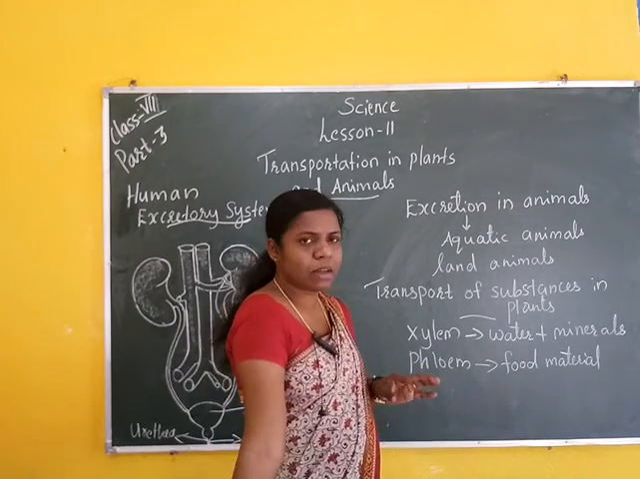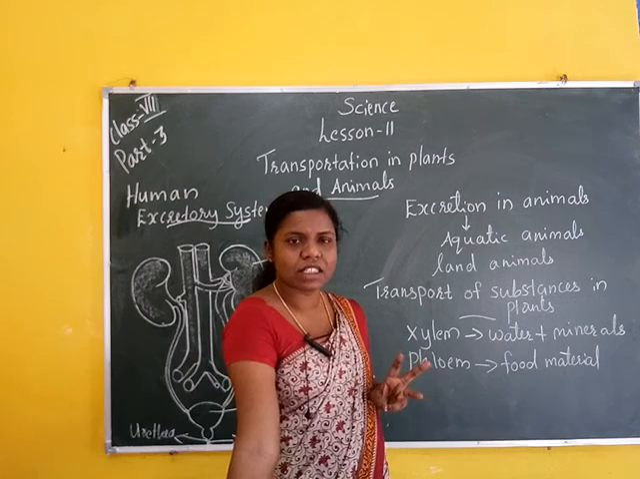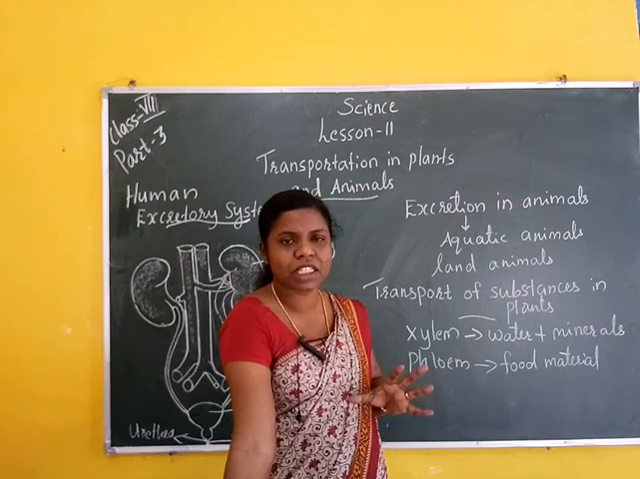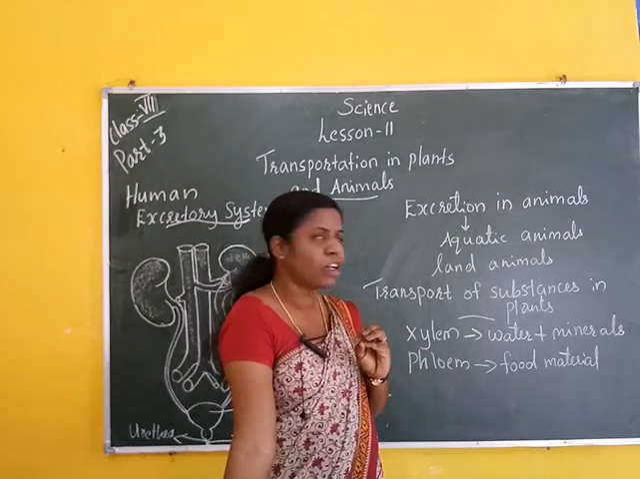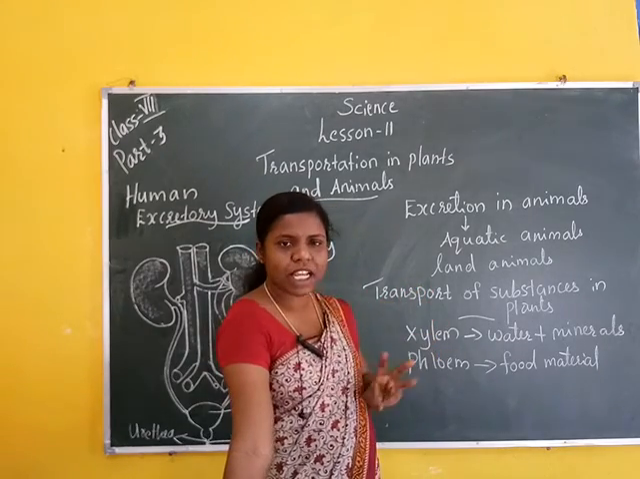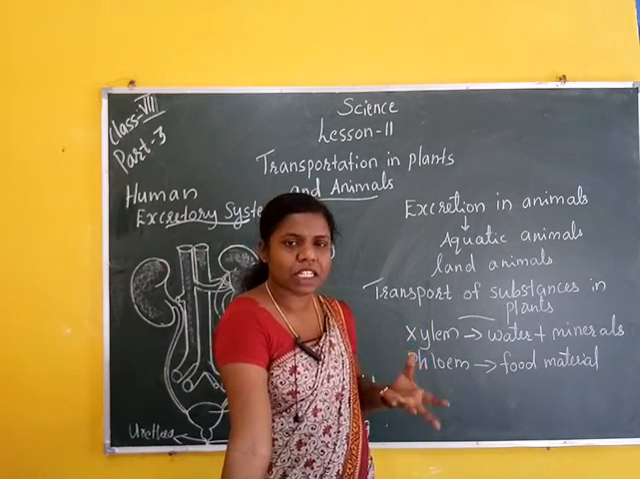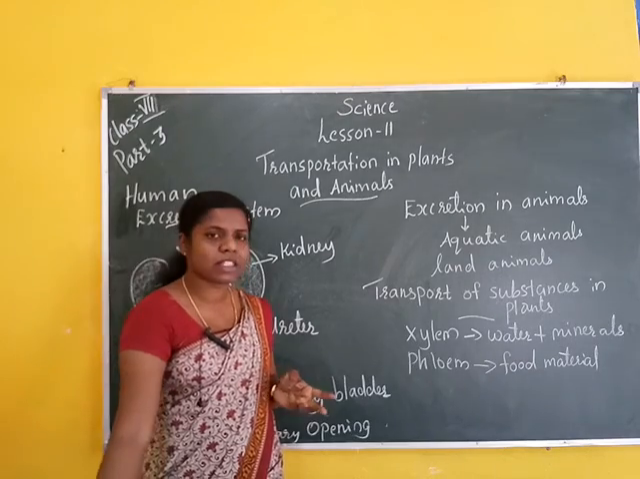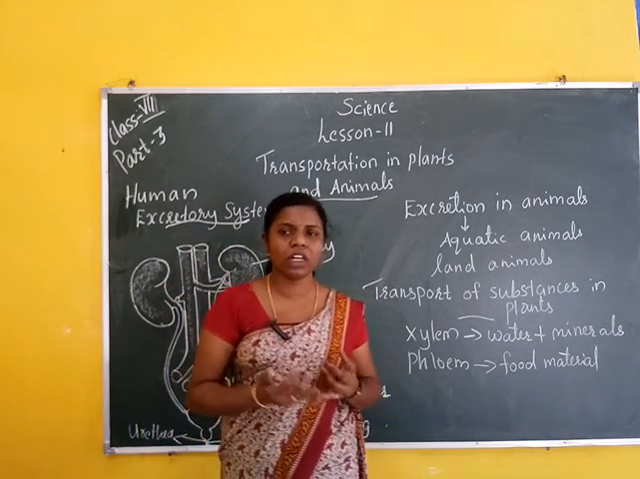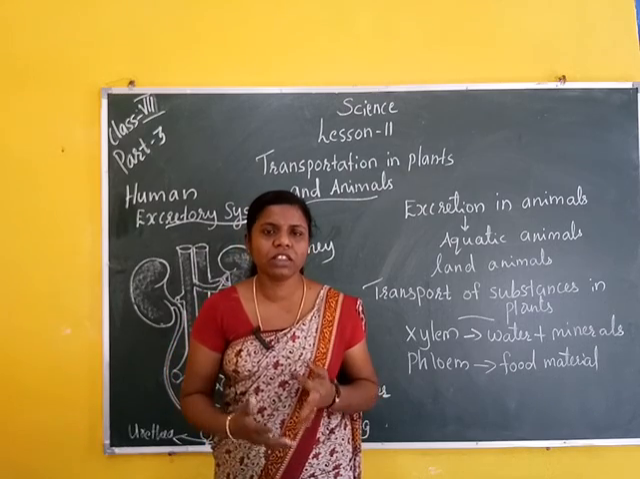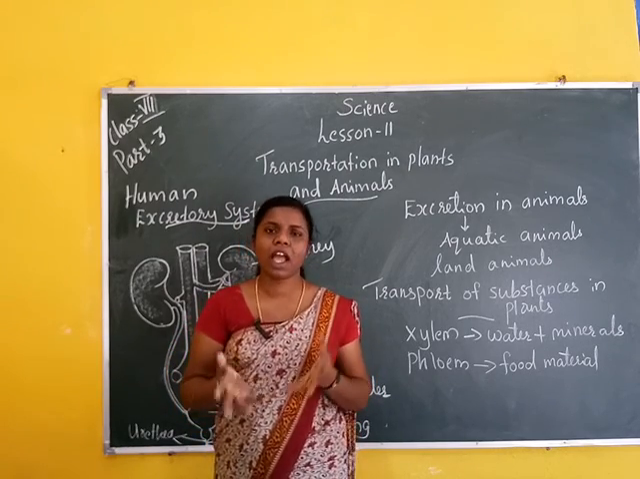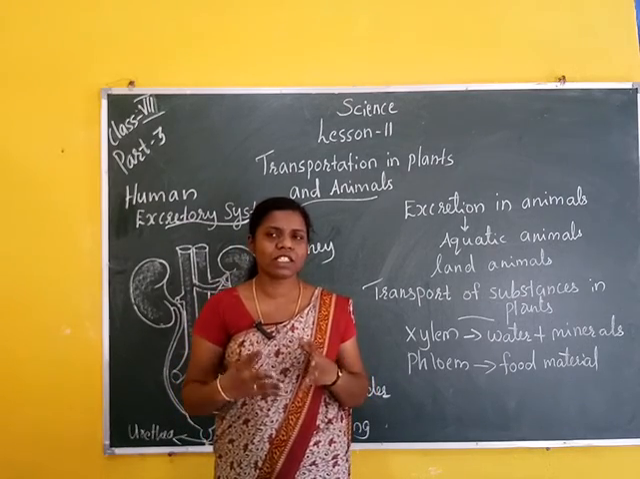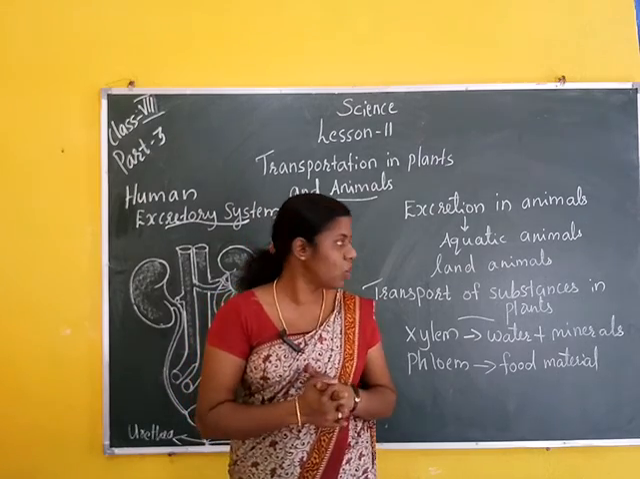Next are land animals. Some land animals, like lizards, snakes and birds, excrete a white semi-solid product called uric acid. Then human beings, cows, goats and dogs excrete urea in urine. The solid waste is excreted separately and the urine contains liquid waste.